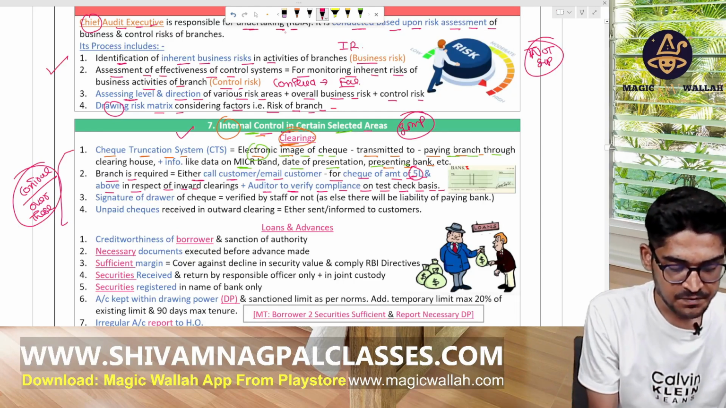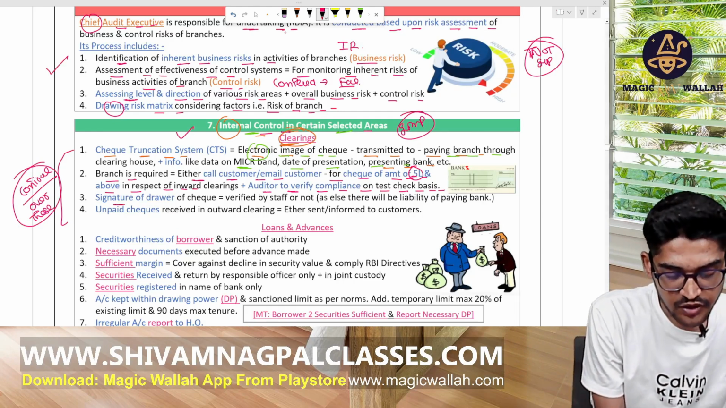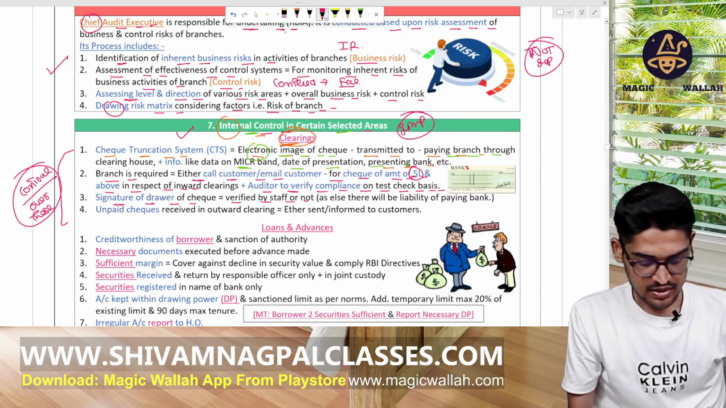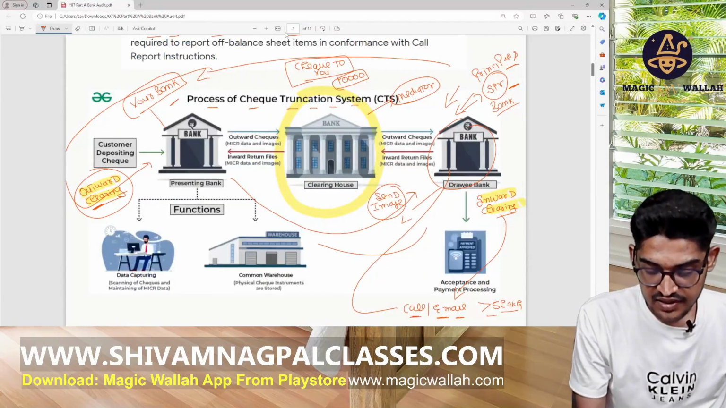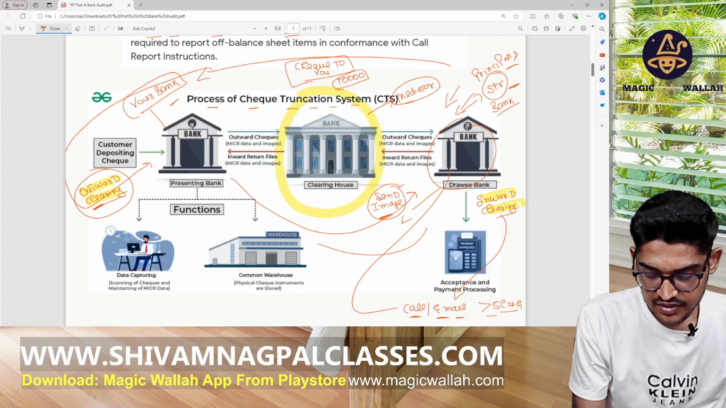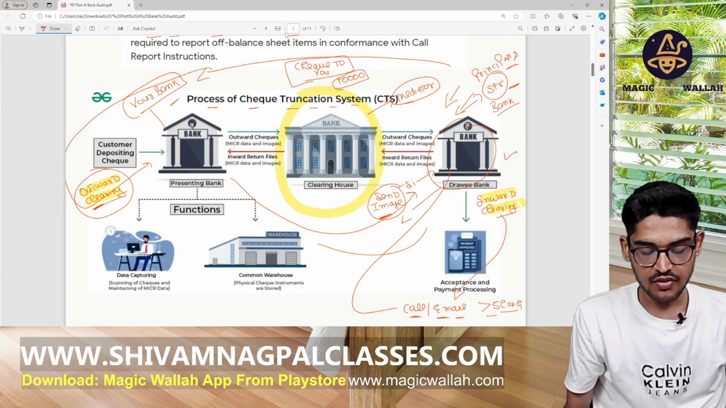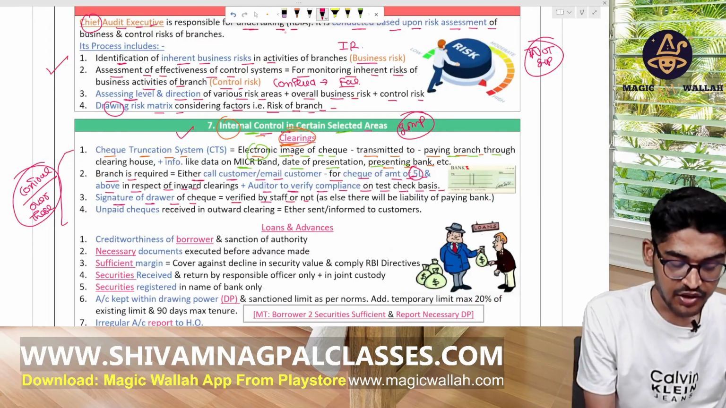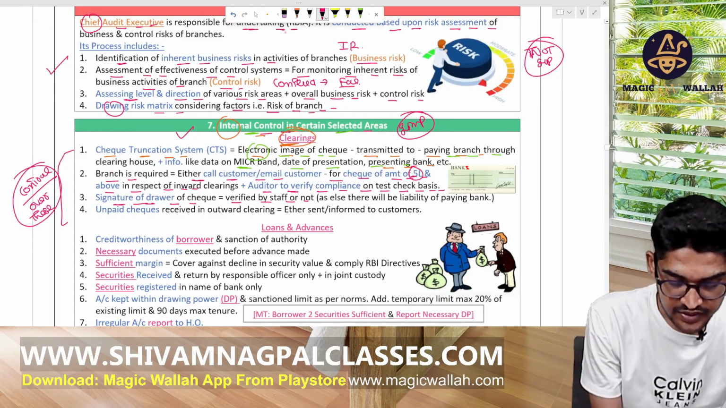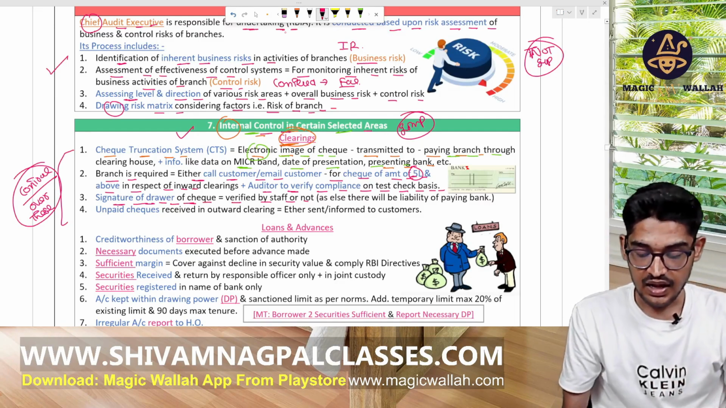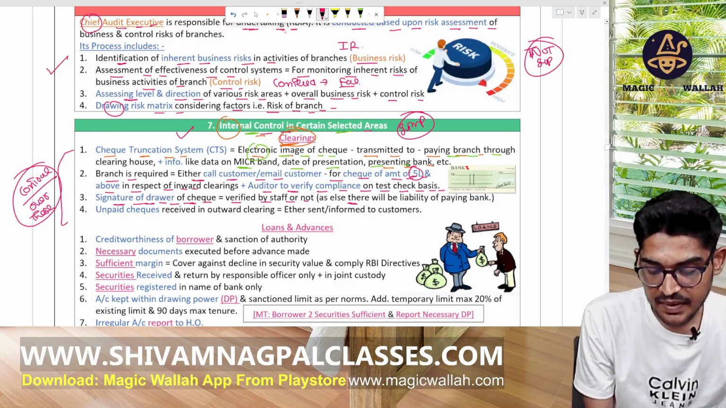Now, signature of the drawer of the check: is it verified by the staff or not? The check image signature should be checked by the staff of the inward clearing bank. As an auditor, we have to check the control over that, whether the signatures are checked by the staff or not. Otherwise, there will be liability for the paying bank.